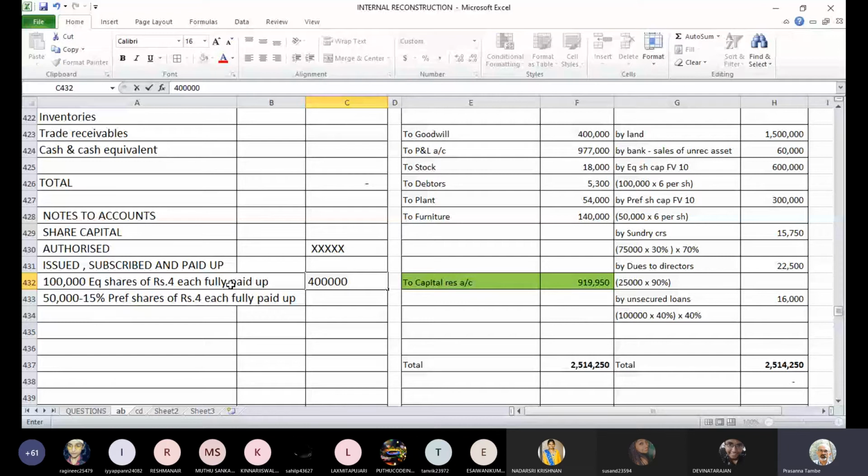You can cross verify. Our original capital was 10 lakhs equity and 5 lakhs preference. Out of that 10 lakhs equity, 6 lakhs has gone as a profit in capital reduction. So remaining capital will obviously be 4 lakhs. Out of 5 lakhs of preference share capital, 3 lakhs has come here. So the remaining 2 lakhs will be here as part of the note on share capital. So total capital is 6 lakh rupees. So we can take the total capital here.